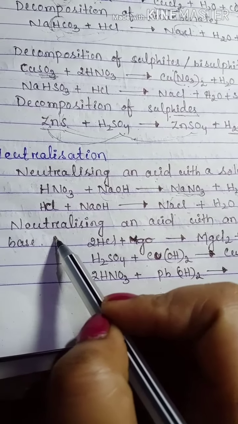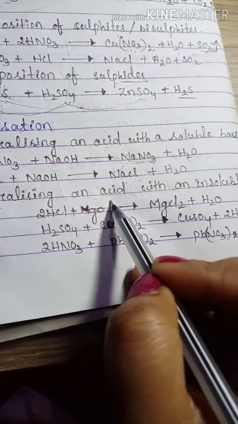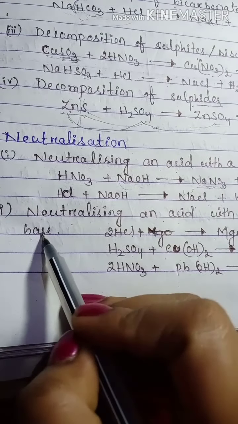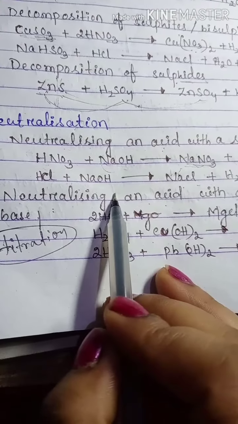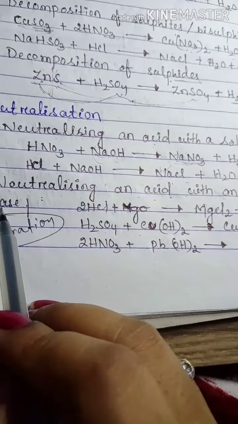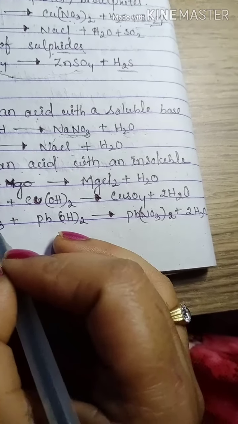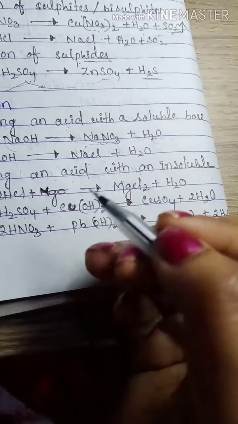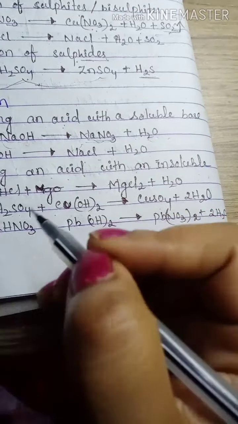But here is another thing I want to tell: neutralization of an acid with an insoluble base is also known as titration. Again I am telling, neutralizing an acid with an insoluble base. Insoluble base means, suppose here I take nitric acid and lead hydroxide, an insoluble base.